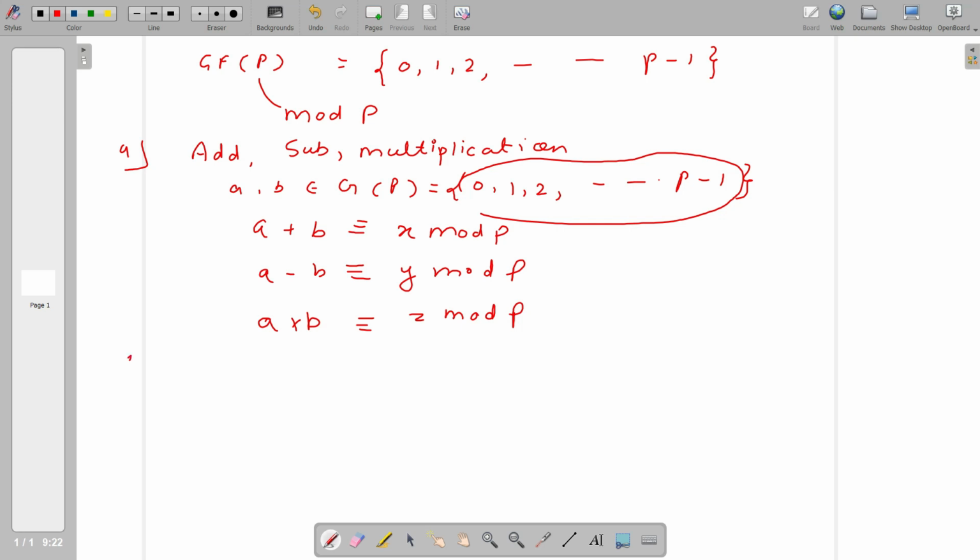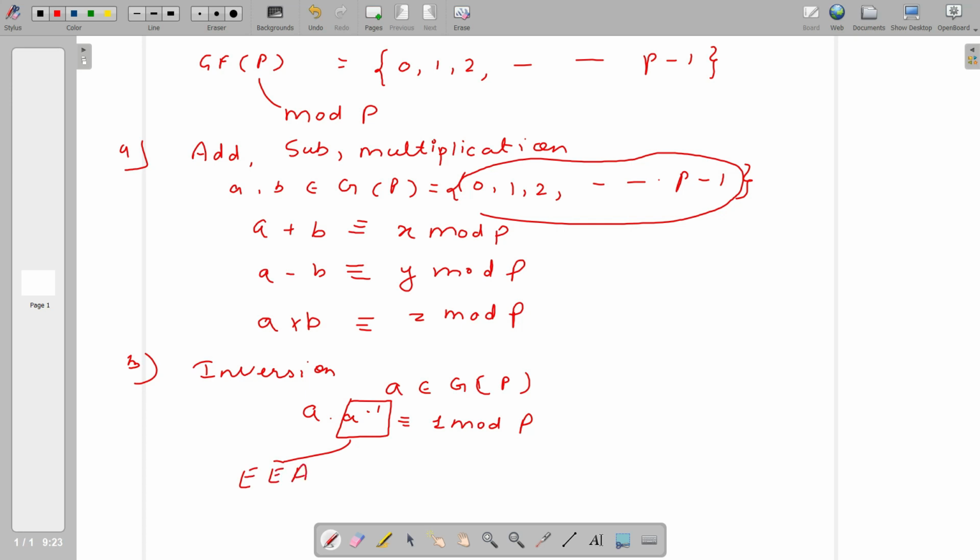Now, the fourth operation is inversion. Inversion says that if A belongs to GF(P), then A times A inverse is congruent to 1 mod P. Here you can calculate A inverse by the same method, the extended Euclidean algorithm, like in the affine cipher. So you can always calculate A inverse using the extended Euclidean algorithm.